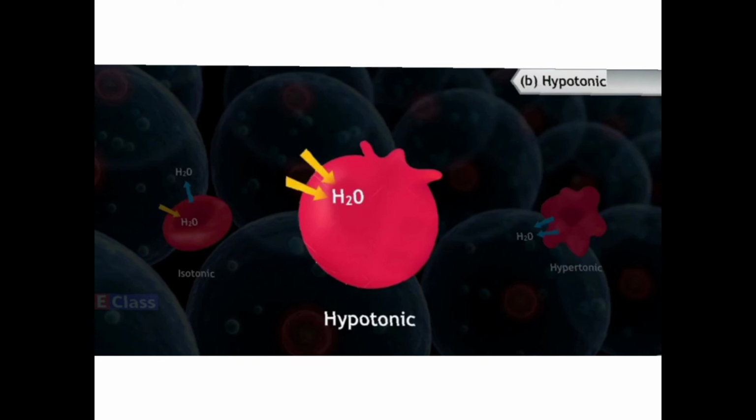When the raisins are kept in water, after some time they swell and become turgid. So the water enters the cell, and when the water enters the cell, this is called endosmosis. So in the hypotonic solution, the water enters the cell through endosmosis.